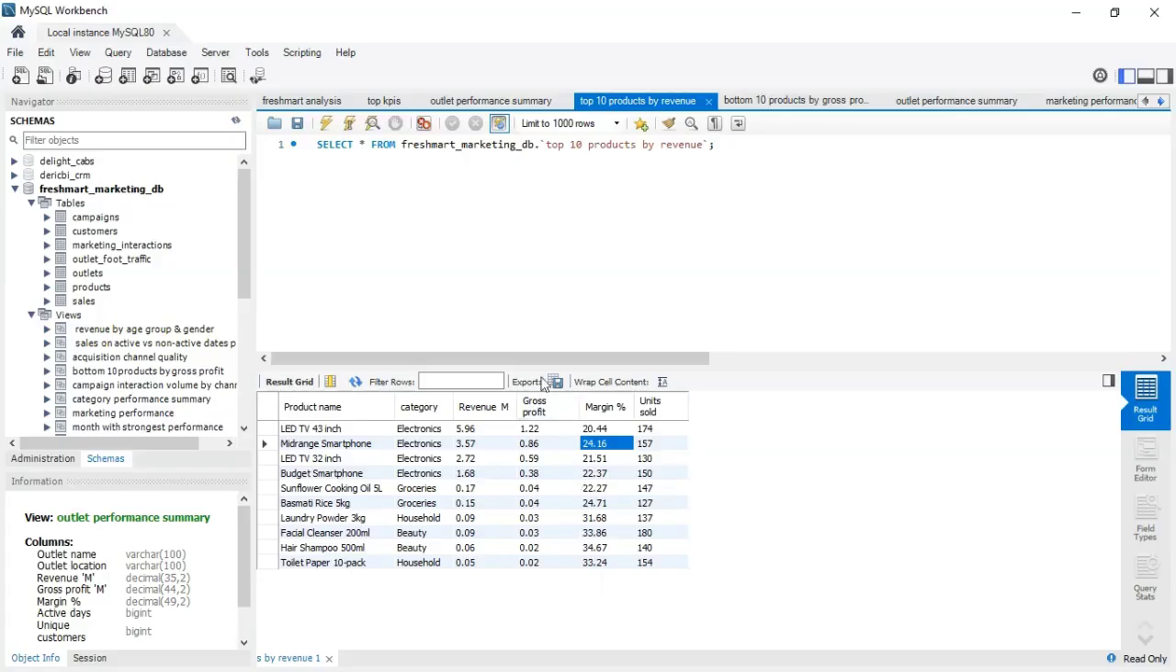Why does this happen? Does it mean as gross profit goes down, the margin also goes up? Or what do you think? Let me know what you think.